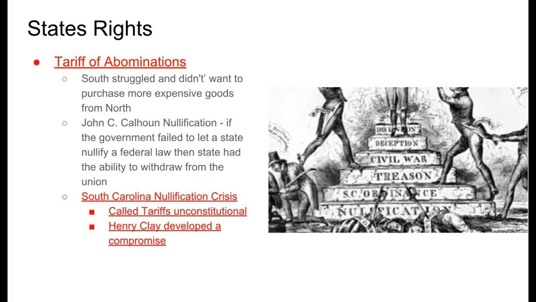Henry Clay ended up developing a compromise where the tariffs would slowly increase over a period of time, so that way it wouldn't be so increasing right away, and therefore making the South and South Carolina a little happier in that issue.